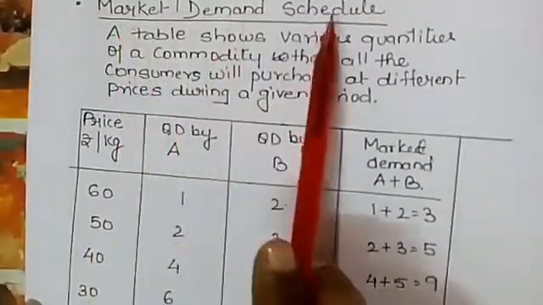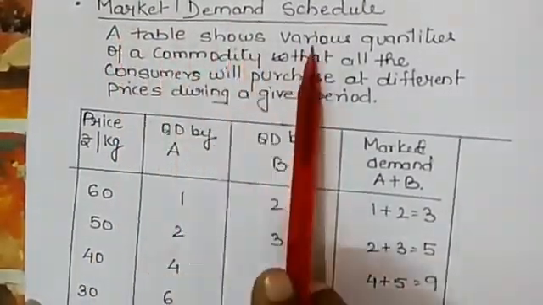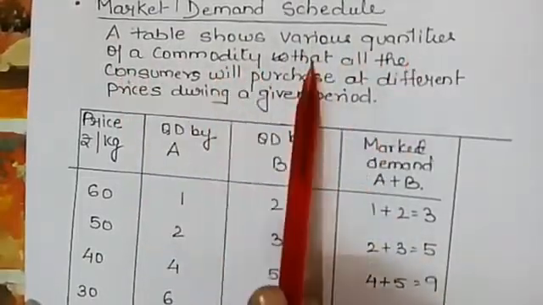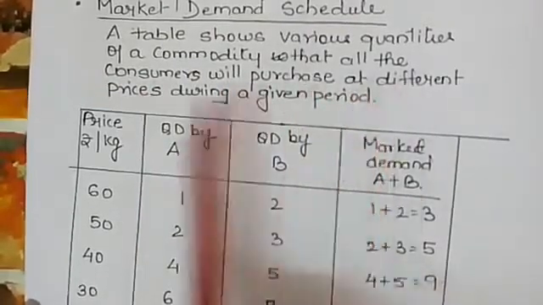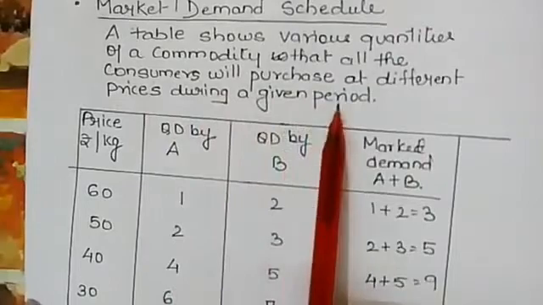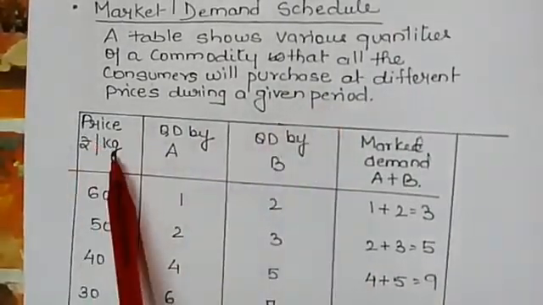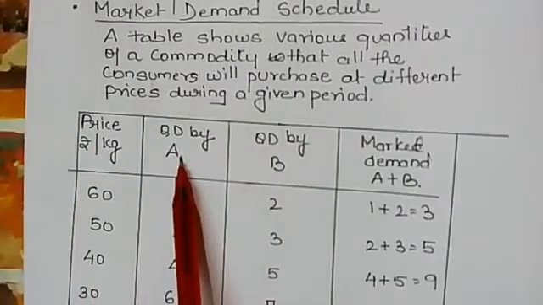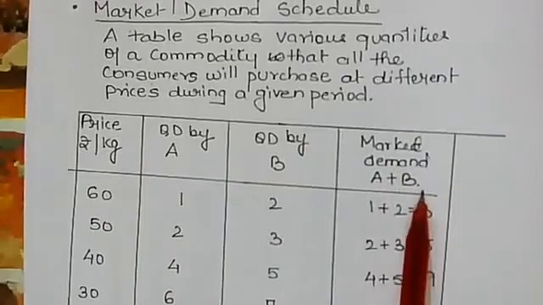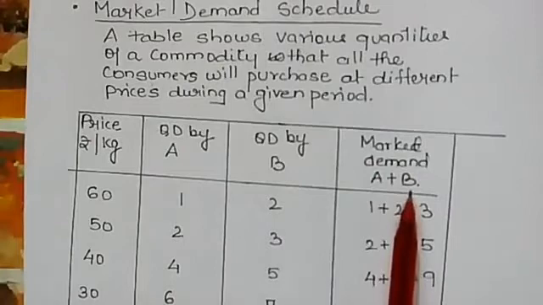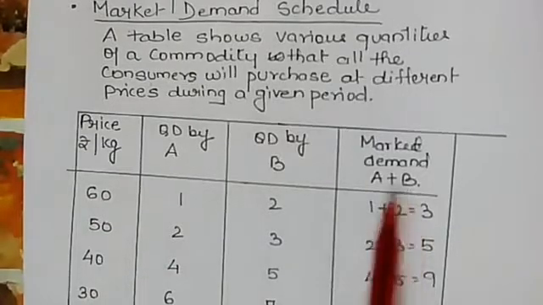Next one is market demand schedule. A table shows various quantities of a commodity that all the consumers will purchase at different prices during a given period. Price per kg, quantity demanded by individual A, quantity demanded by individual B, and market demand is A plus B. Market demand schedule is obtained by adding the demand of A and B at different prices, assuming that there are only 2 consumers of apple.